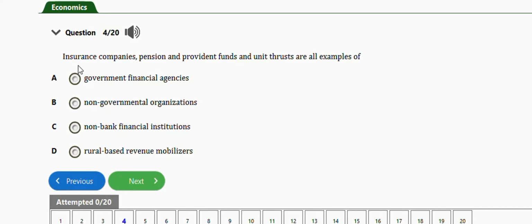It says insurance companies, pension and provident funds and unit trusts are all examples of real government financial agencies, non-governmental organizations, non-bank financial institutions, rural-based revenue mobilizers. The right answer is option C, which is non-bank financial institutions. Very important. Next question is this one.